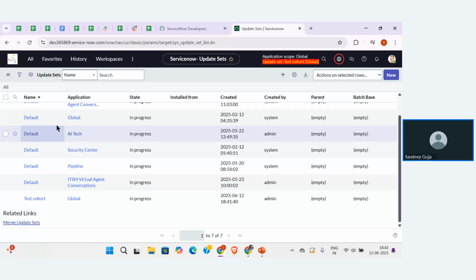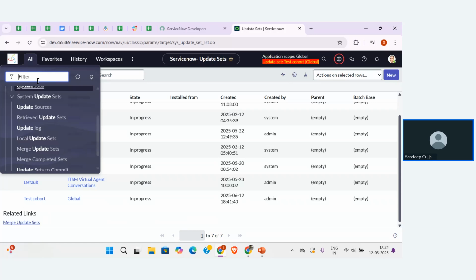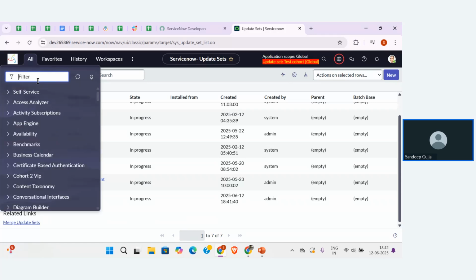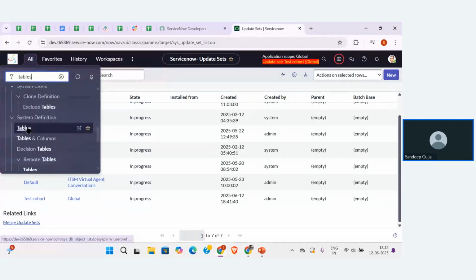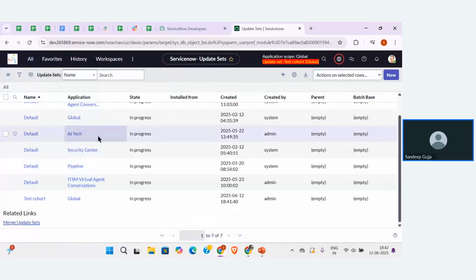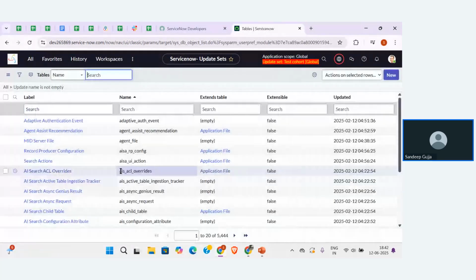So let me create one table and show you how that is going to be stored in the update set. For that, let me click on All and search for Tables, which is under System Definition. Now let me create one sample table so that you can understand how the update set is going to store the data.